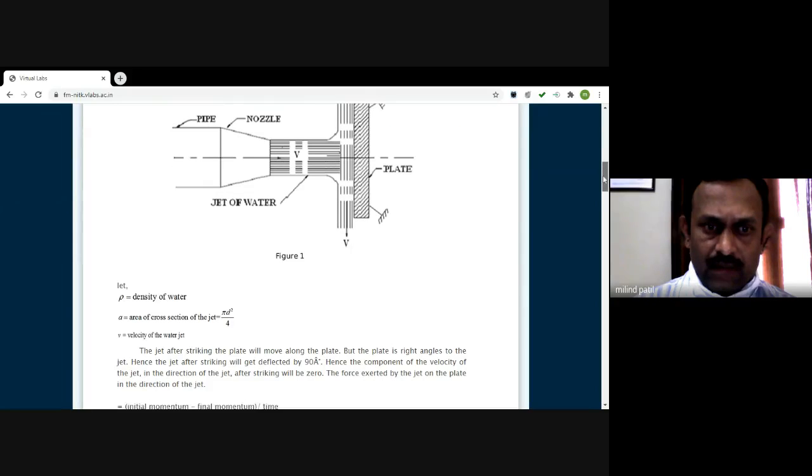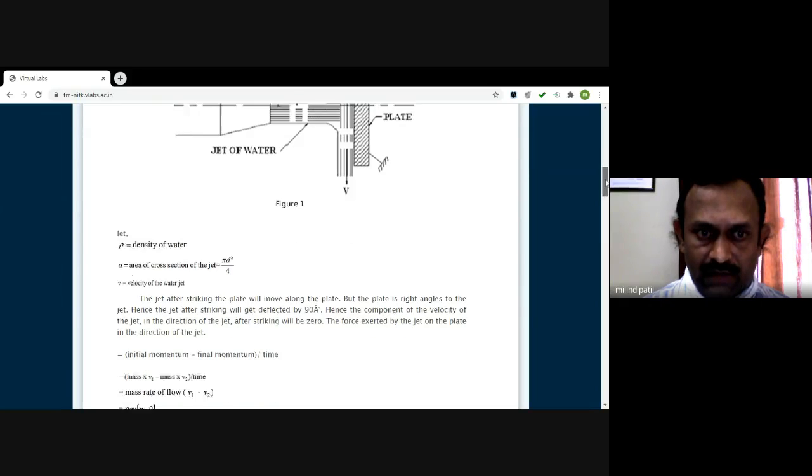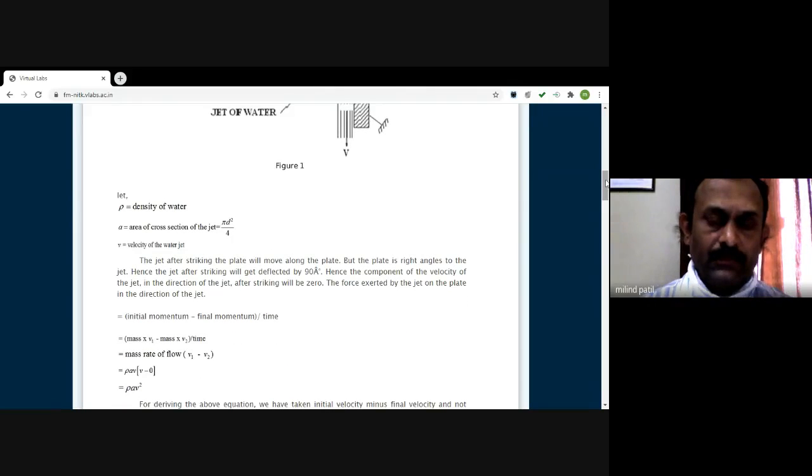Of course, the mass of water which is moving through this nozzle, or the mass of water that is allowed to strike this plate, is obtained by the continuity equation, rho a v, where a is the cross-sectional area of the jet and it is given by the equation pi by 4 d square, where d is the diameter of the jet. V will be the velocity of water at the exit of the nozzle, and that will account for the mass of water moving towards the plate.